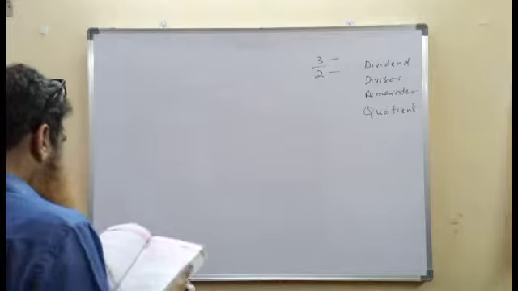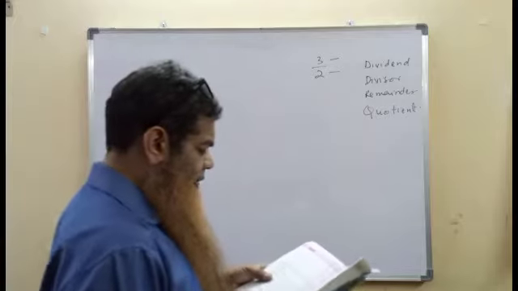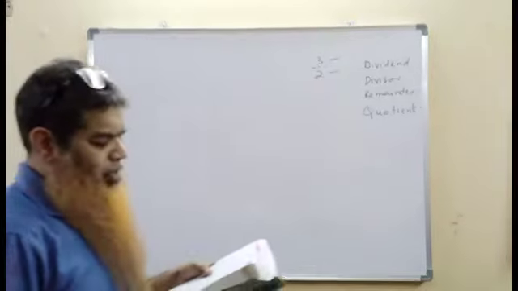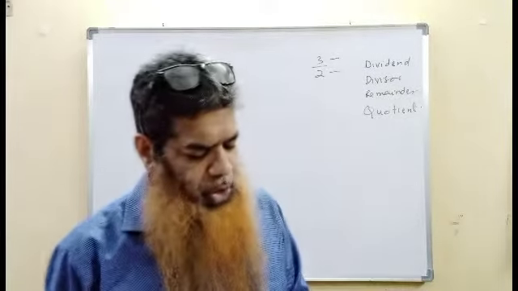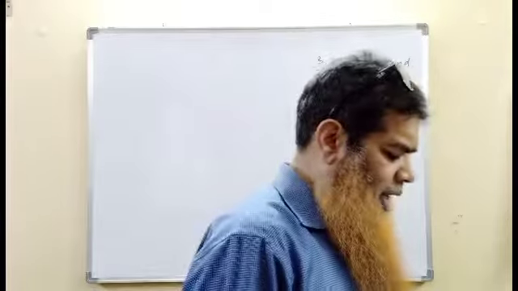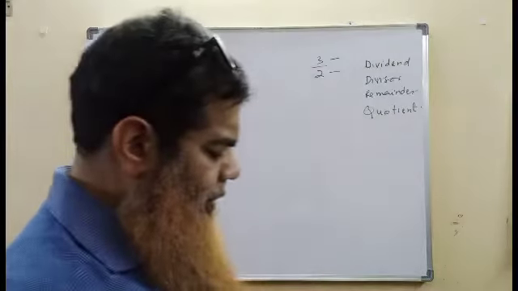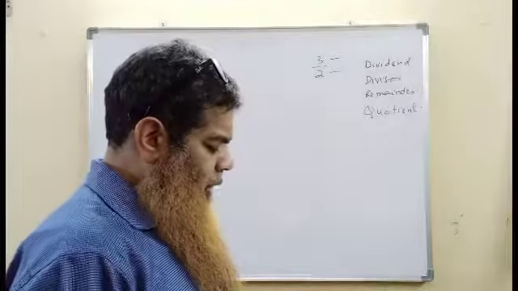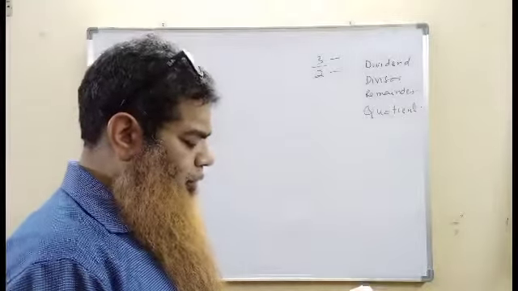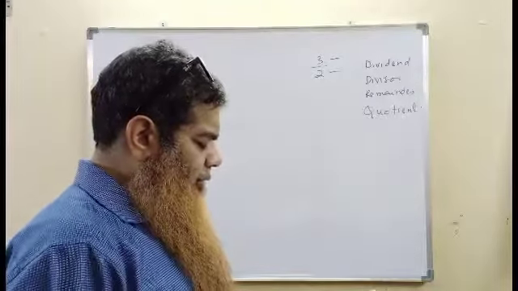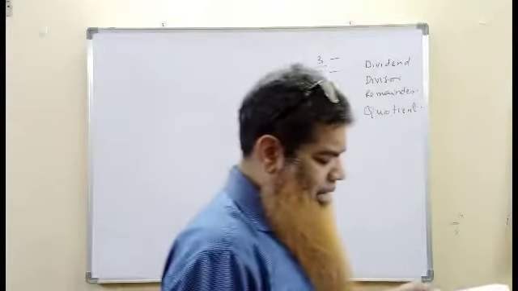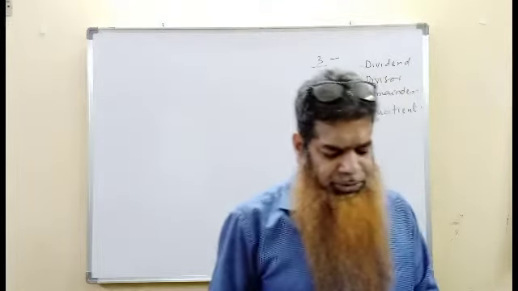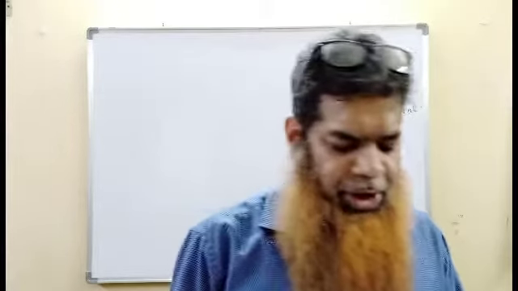Observe the following. We can express any natural number, for example 5, as 5 by 1 or 10 by 2 or 15 by 3, and so on. Similarly, we can express any whole number, for example 0, as 0 by 1 or 0 by 2 or 0 by 5, and so on. We can express any integer, for example minus 3, as minus 3 by 1 or minus 6 by 2.